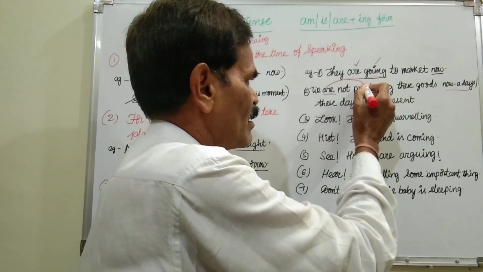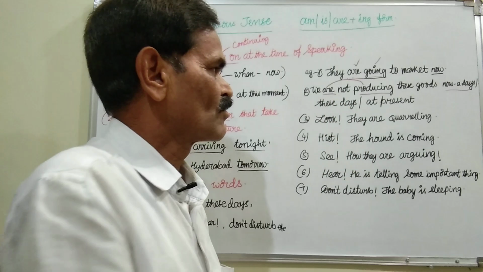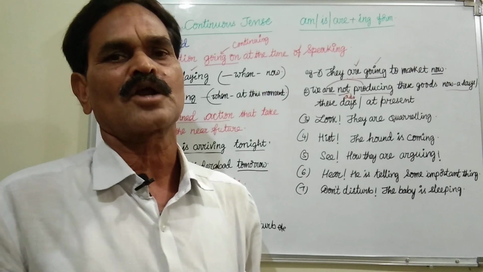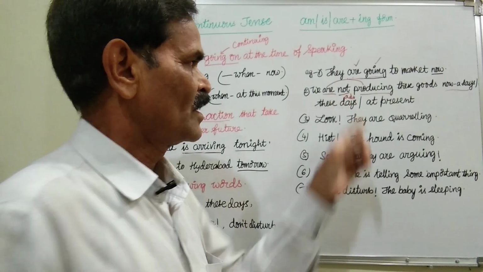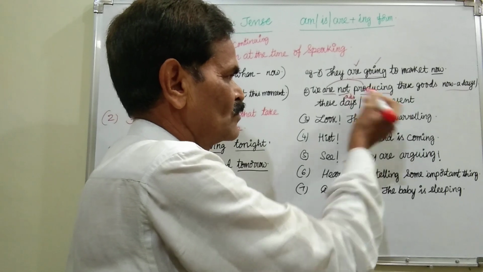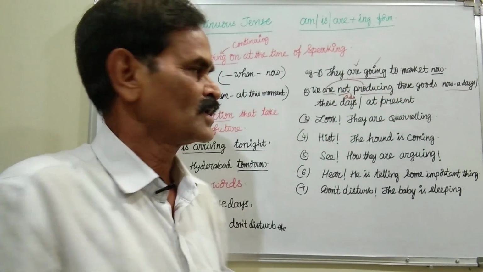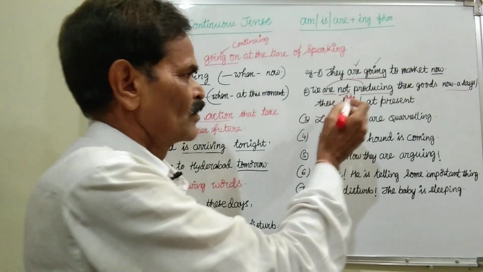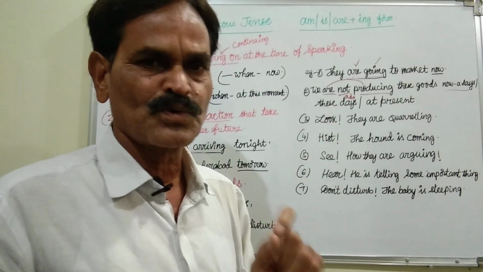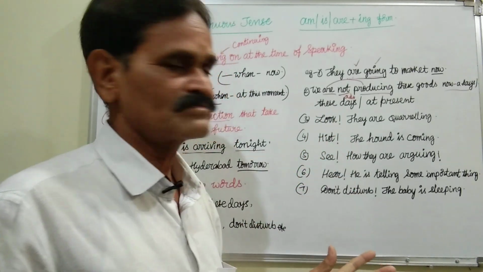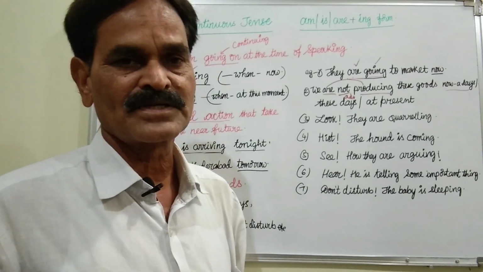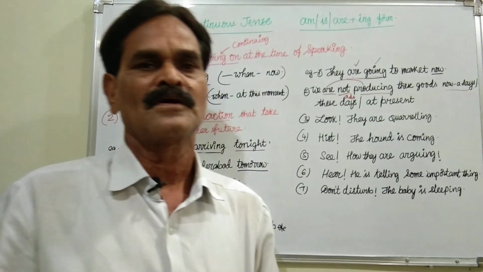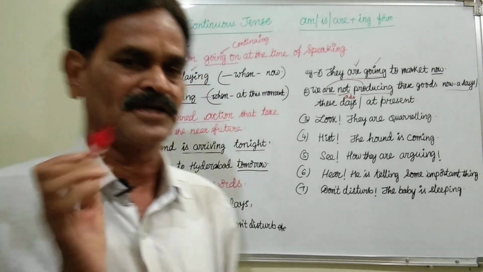What is the verb here? Are producing. "Not" is an adverb. So what is the verb here? Are producing. Am, is or are, the be form, helping the present participle or ing form to form a continuous tense. Am, is, are present, that's why present continuous. Okay, here we are not producing these goods nowadays or these days or at present or presently. So this kind of wordings are there, you must use present continuous tense only.